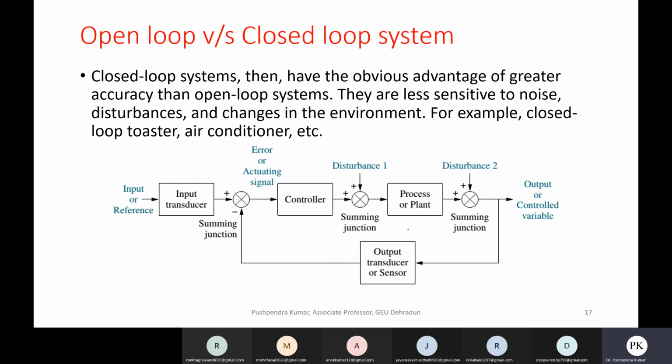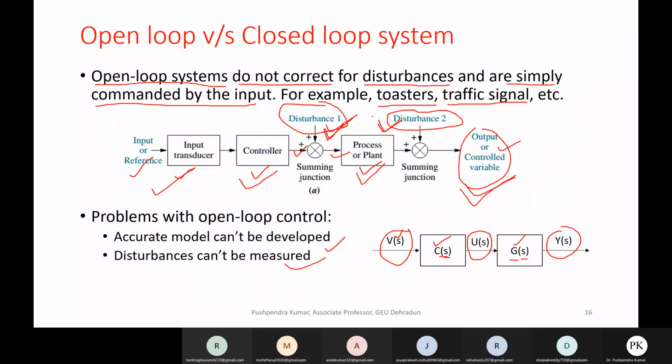Now come to the closed loop system. So closed loop systems have the obvious advantage of greater accuracy than open loop systems. Okay, they are less sensitive to noise and disturbances. This is the important thing, because if there are disturbances in the system, it will affect the process or plant.